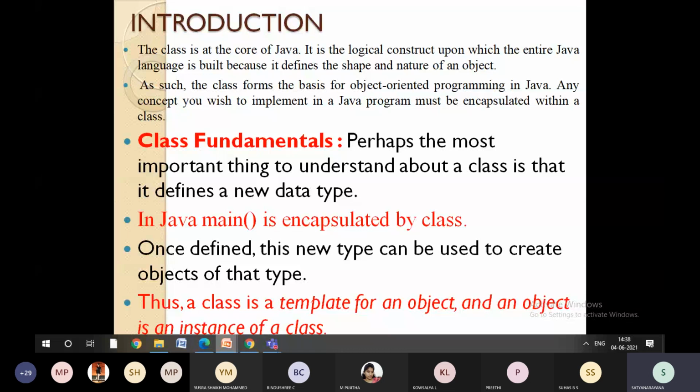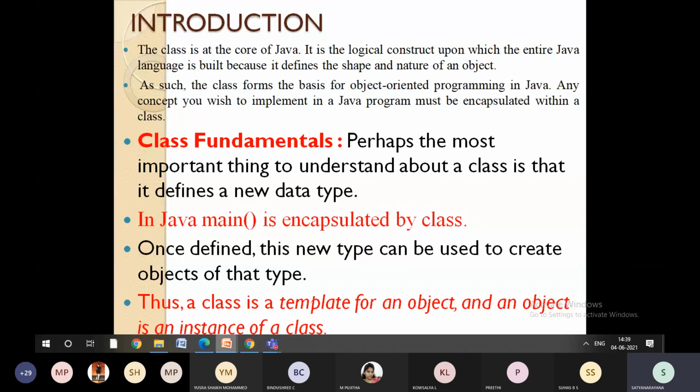So how are we going to define the class? Already you know, to define the class we can use access specifiers like public, private, default, protected. There is no limitation on the class actually, but most of the time we will use class followed by the class name. But you can also specify the access specifier for the class, right?